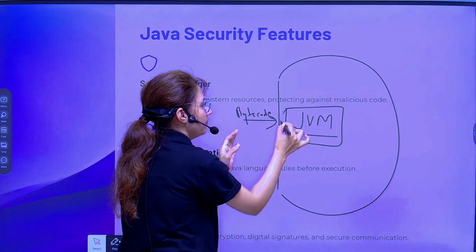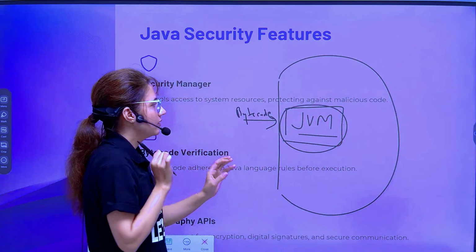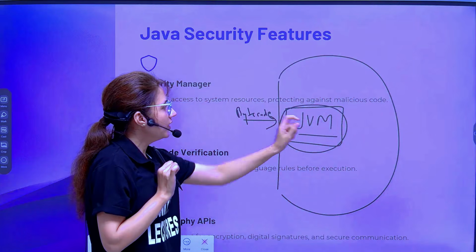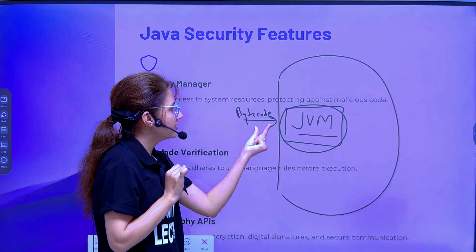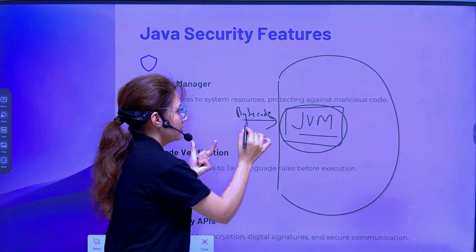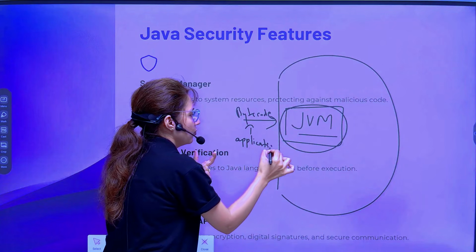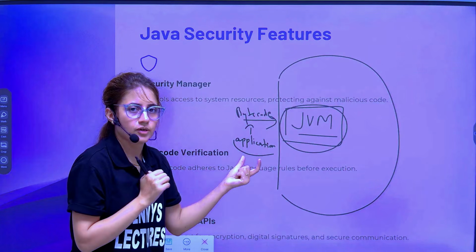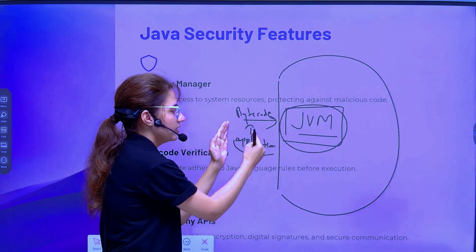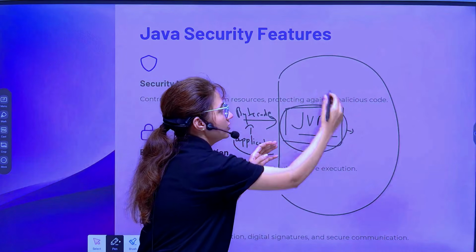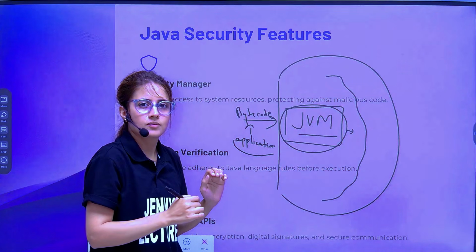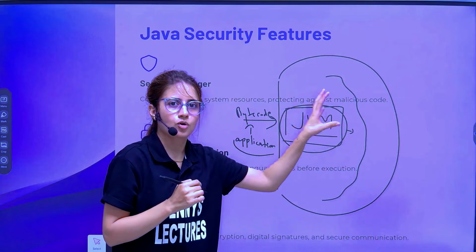So what will this JVM do? It will control the access of that bytecode. There is some application or software I'm downloading, and the JVM will restrict this application from accessing my resources, my operating system or memory and all.